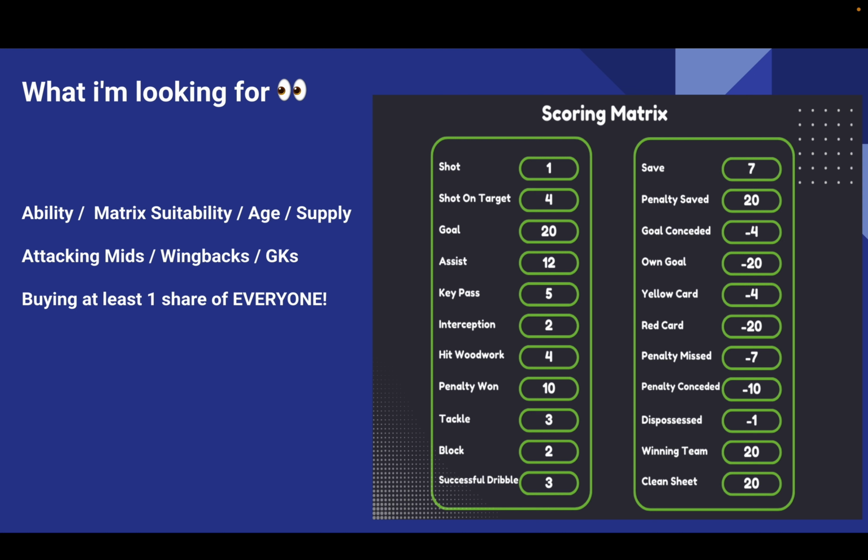Obviously a Kane, a Haaland. Even though their numbers might be lower, if you're looking at data from a month's point of view or half a season, is the player's ability actually better? So of course that comes into it.